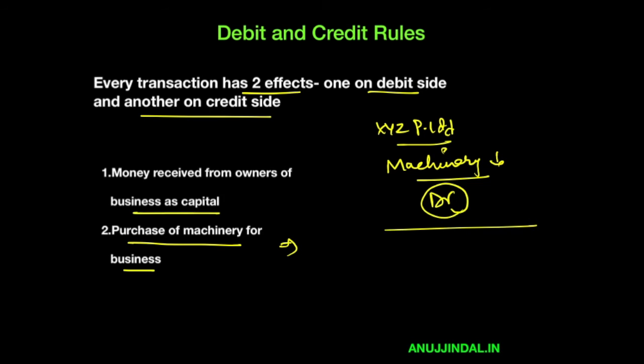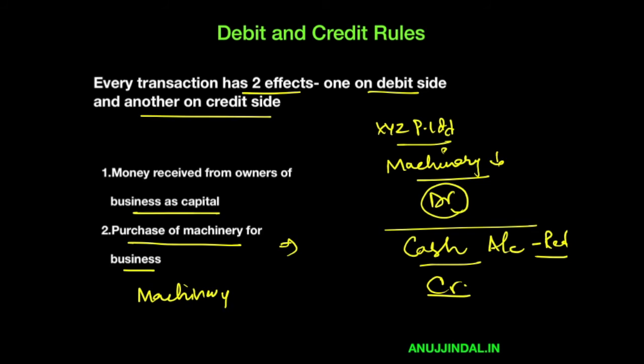What goes out? Because it is purchasing machinery, it is going to pay in cash. Cash account is again a real account, and when cash decreases or a real account goes out, what do you do? You credit it. So both the accounts involved here are real accounts. What you're going to do is debit machinery account and credit cash account. Both the accounts which are involved here are real accounts. One is debited because it is coming in, and one is credited because it is going out.